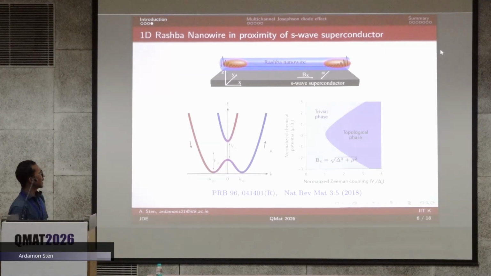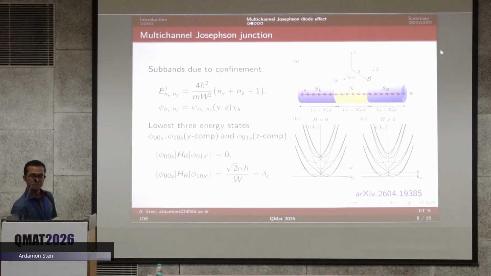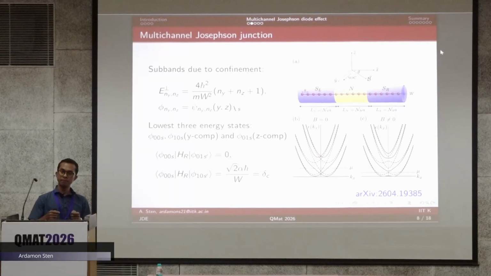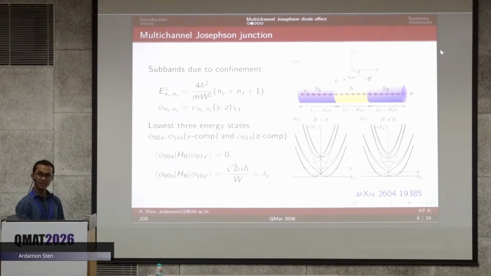However, in realistic systems, the assumption that the system is purely 1D is not true, because there is finite size in the transverse direction as well. For example, if the transport direction is along x, there will be finite size effects in the y and z directions, such as confinement effects. These are precisely the things that we will include in this study, and then we will see what the new effects are.